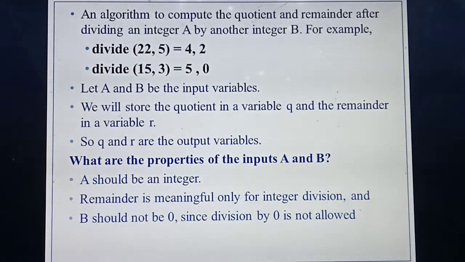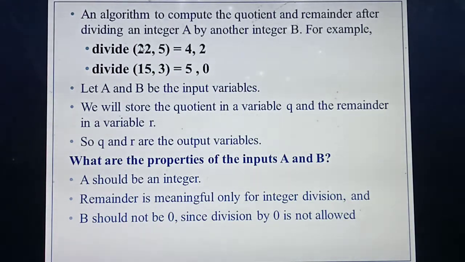Always you should first take the input by variables. Here they are taking two inputs. Listen carefully. First, they named the algorithm Divide. Then inputs you always give by means of variables, so they take the two inputs as A and B.